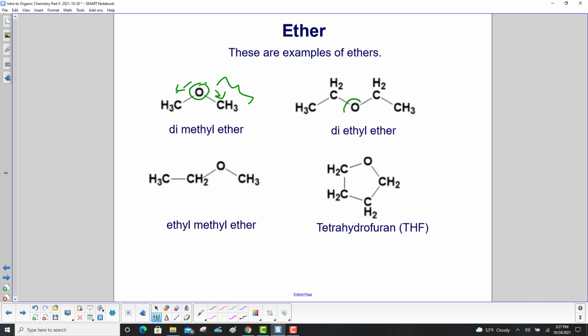Diethyl ether. Okay, we start here pretty simply with the O single bonded to a carbon. Then you have two CH2s and a CH3 hanging on the end. And here it doesn't have to be symmetric. This is an ethyl methyl ether. Here's oxygen. And finally, we can have a ring with tetrahydrofuran, or THF, somewhat easier to pronounce, where we've got the oxygen single bonded to two carbons over there.